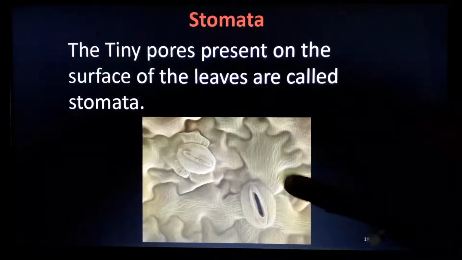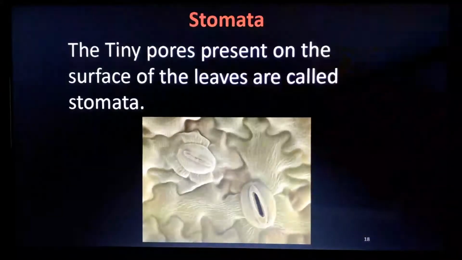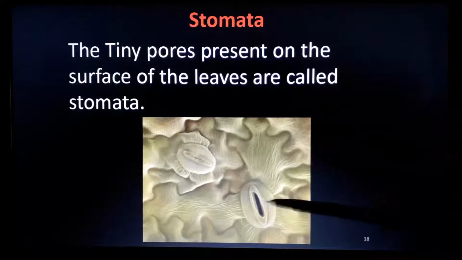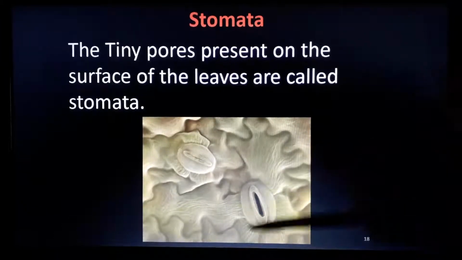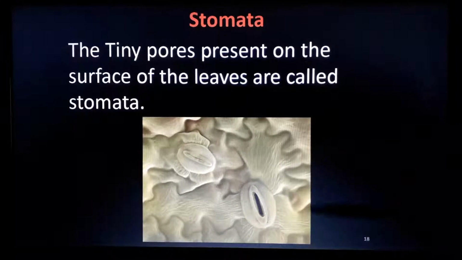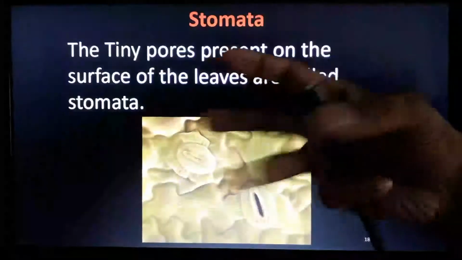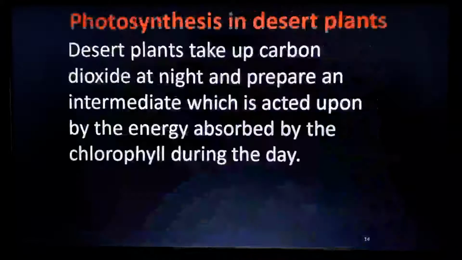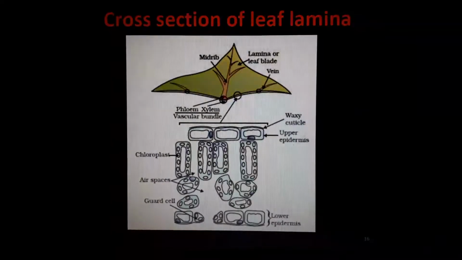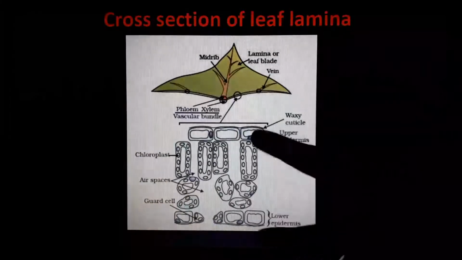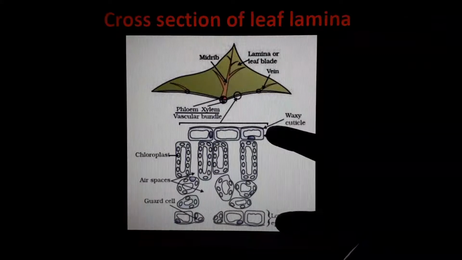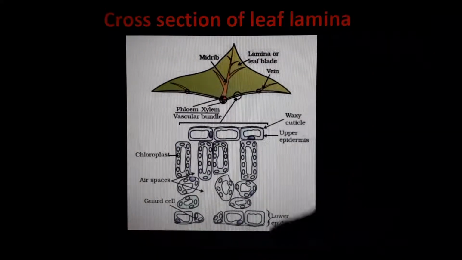If we see a leaf with a microscope, we can see a cross section like this. This hole is called stomata, and the cell which covers the hole is called the guard cell. The function of this guard cell is contraction and expansion of the stomata pore. So this is a cross section of a leaf. If we cut a leaf in half and look through a microscope, we can see it like this. This is zoomed 1000 times. This is the top part of the leaf, and this is the bottom part.